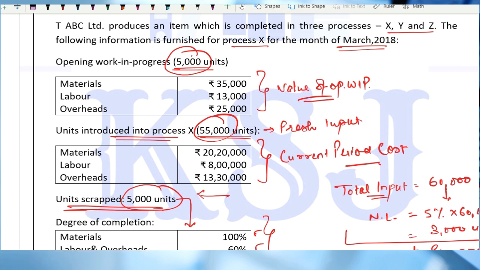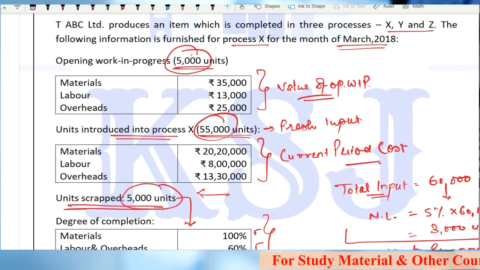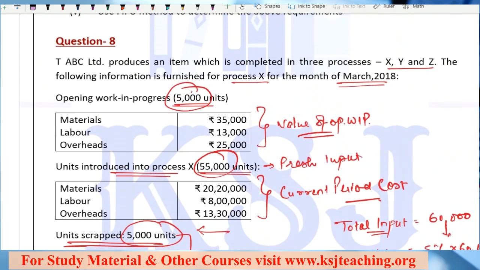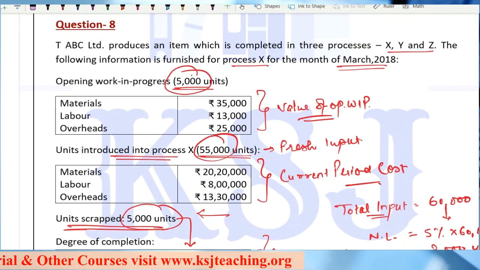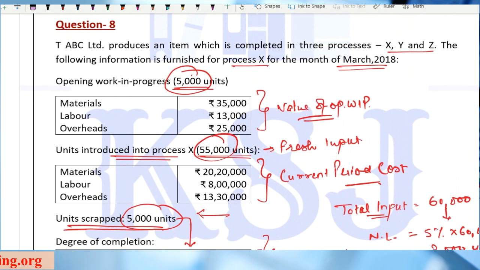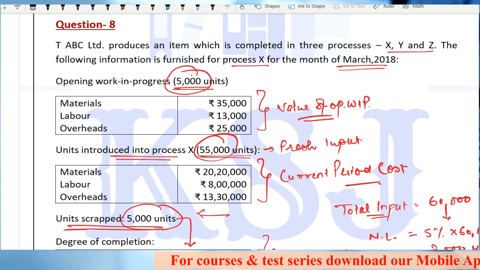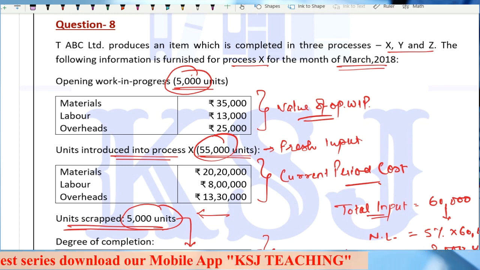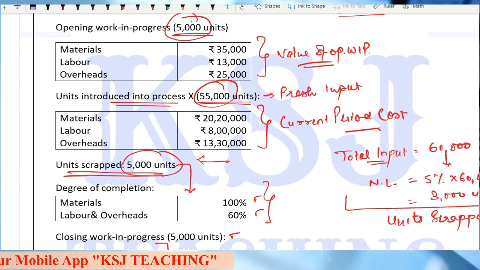Why do I always focus on these small things? So let's do it. All of you must be having the question. Now some of the people who might be having the old file of process costing, guys, I have changed this question number 8. In the Hindi lectures, this question number 8 was something else. Why, sir? Because there was another topic which is not relevant now. So I have removed that topic and changed this question number 8. So you can either write it down, or those who have it from the app will get the latest files, nothing to worry.